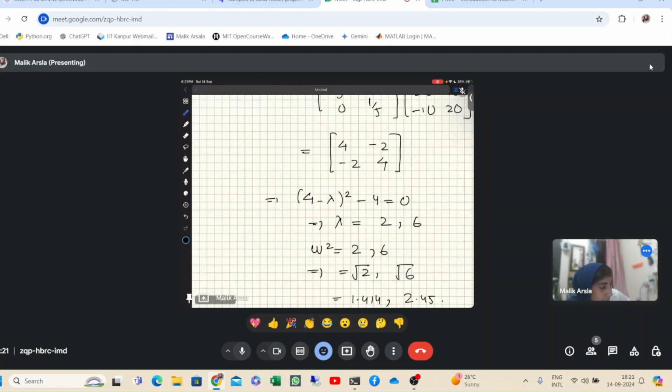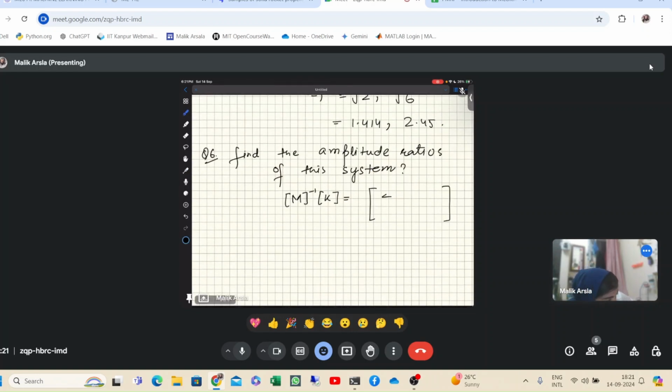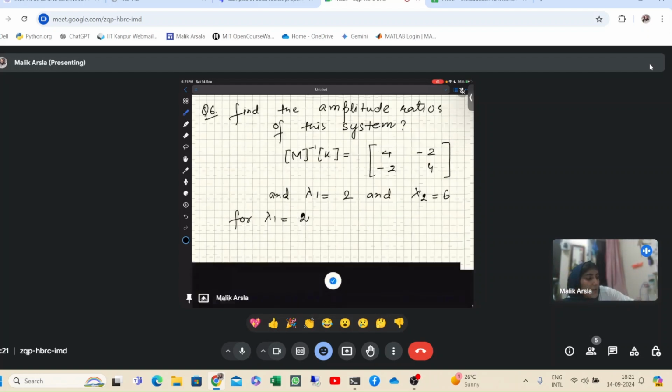So we can write it as 4 minus 2 and 4. Lambda 1 is equal to 2 and lambda 2 is equal to 6. Now for lambda 1 equal to 2, what will be the eigenvector?